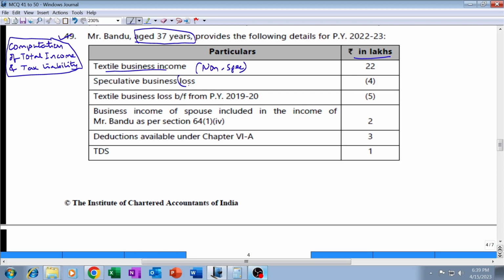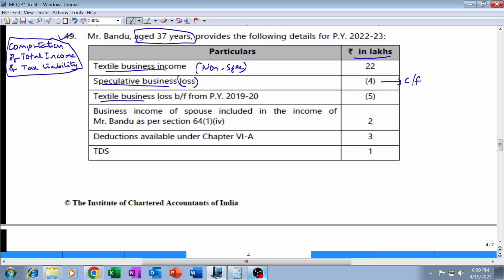Speculative business loss. Now speculative business loss is a homogeneous loss. That means this loss can be set off against same type of income. We don't have any speculative income, therefore this particular loss will have to be carried forward to the next year. We don't have any speculative income in the current year.